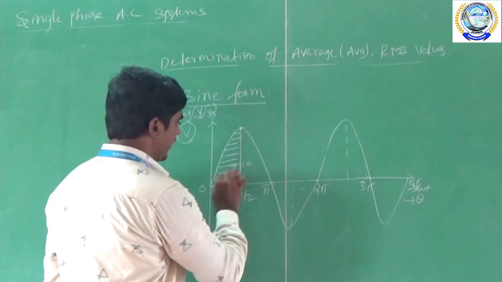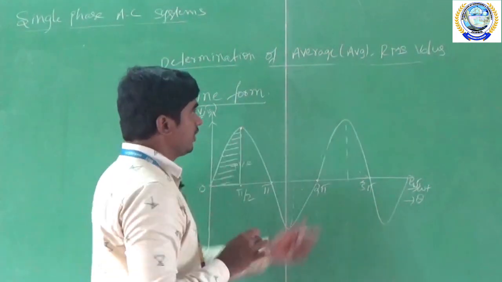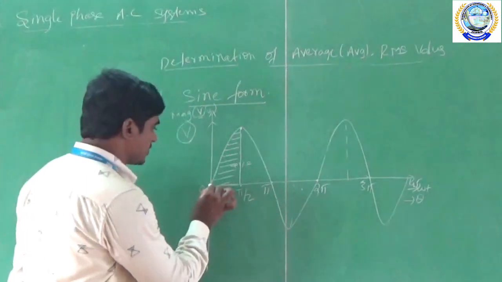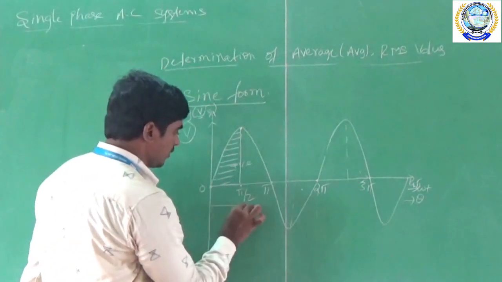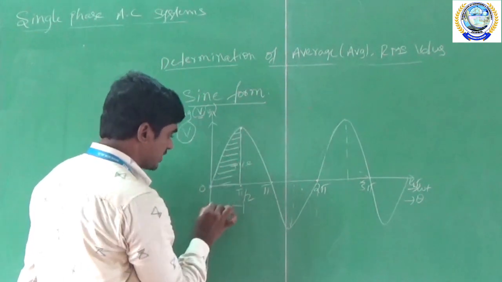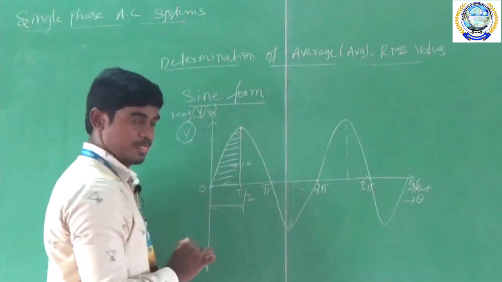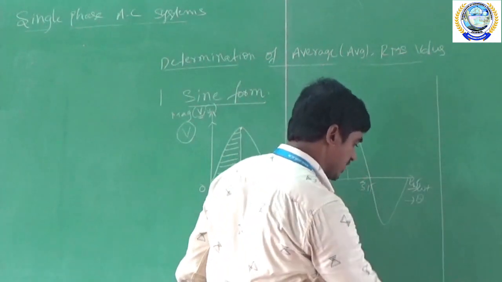For this part, I am going to derive the average value. So how can we derive the average value? Here I am considering the time, otherwise this is theta. So time I am considering from here to here. The y-axis is this part and the x-axis is this part. So now what is the formula to derive this average value?